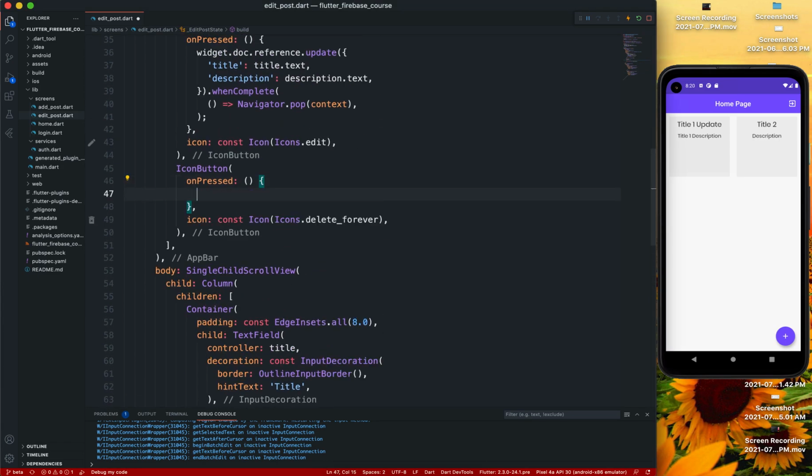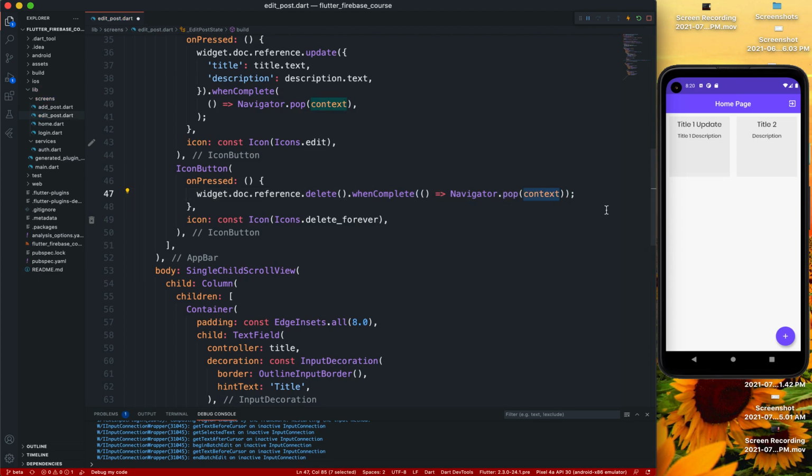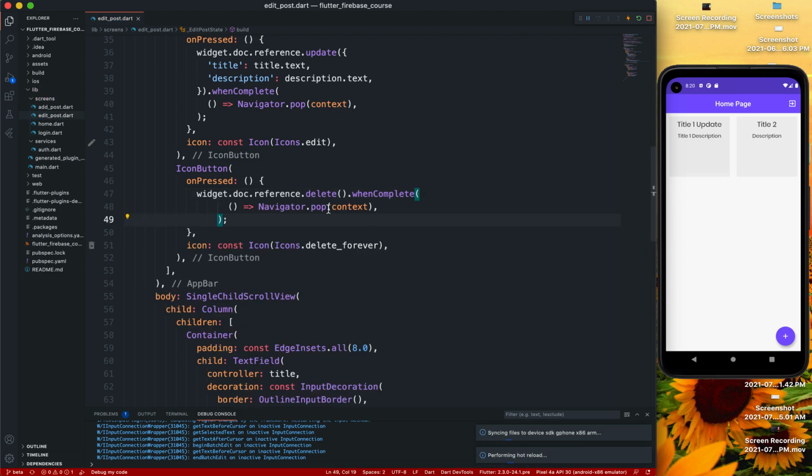So widget.doc.reference.delete, and when complete, Navigator.pop. That's it.